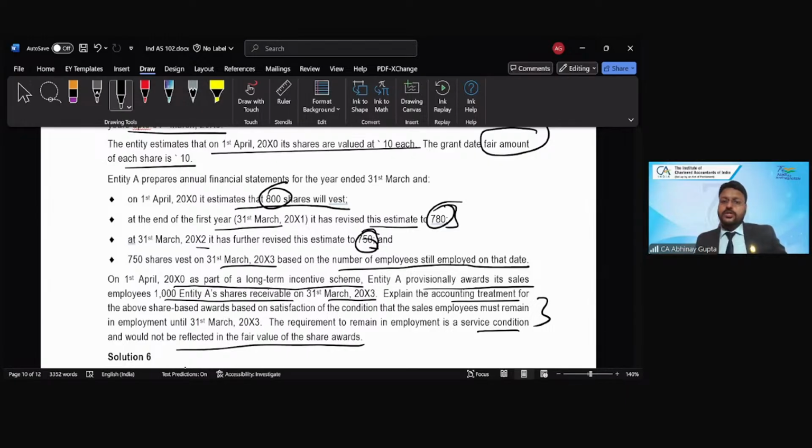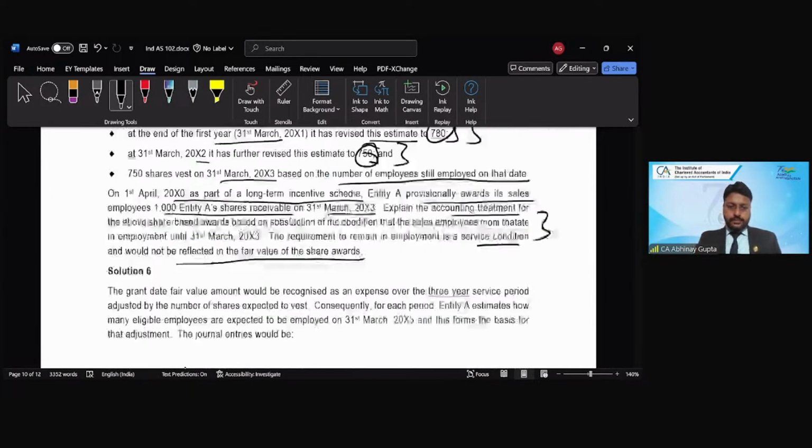It is a straightforward question that 800 shares will vest in year 1, that's the expectation. 780 will vest in year 2, that's the expectation. And in year 3, finally 750 will be vested, right? So 1, 2, 3. So number of shares, 800, 780, right? And 750, right? Fair value at the grant date is how much? 10. 10 rupees is given. And the arrangement is with whom? The employees. So grant date fair value will be considered as the fair value of the options, correct?